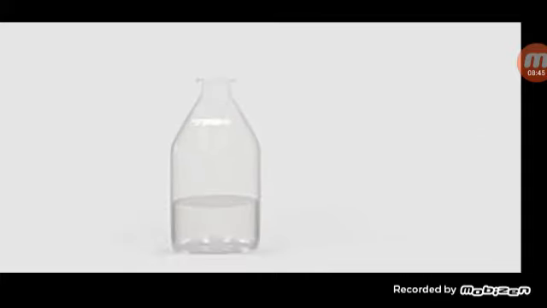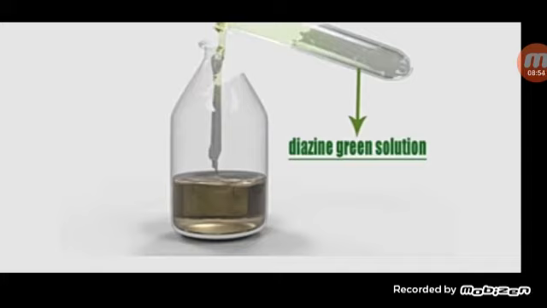Add some yeast to the cold glucose solution. Add a few drops of Janus green solution to the yeast suspension to check the availability of oxygen.